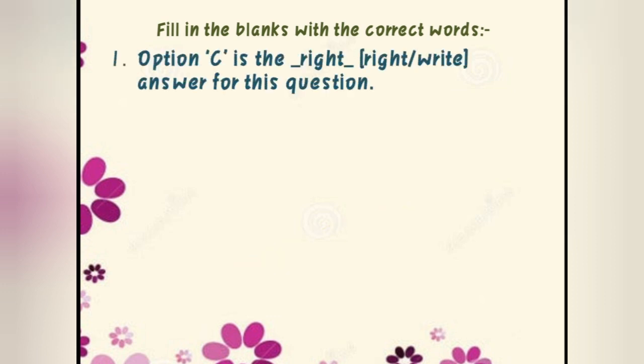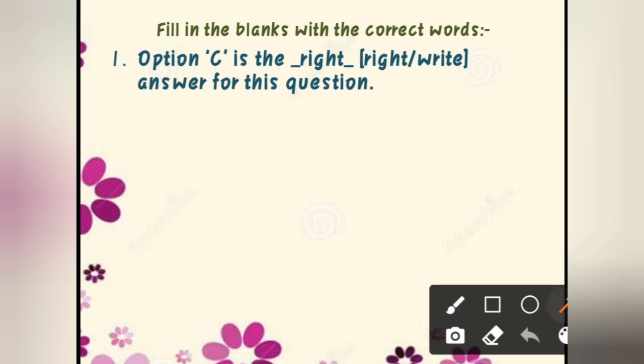In this you have to fill in the blank with the correct word. Simple one. Option C is the correct answer for this question. Now which one is the right one? Right answer. This right, and the second, write, we have. What is the meaning of this? The meaning of this is to write something, like I am writing here. Okay, and this right means you are exactly right.